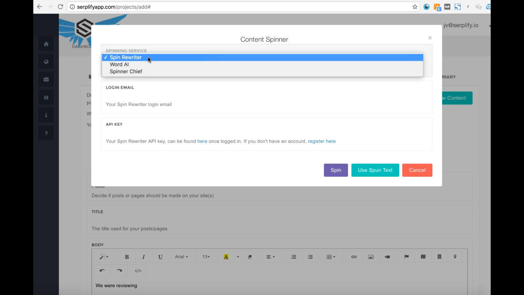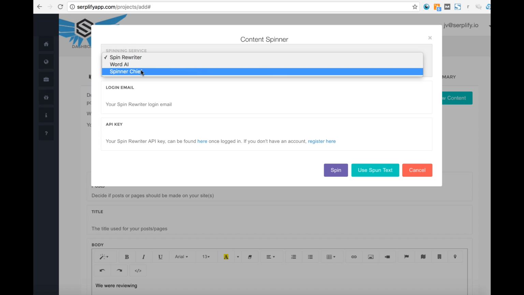Now, one thing I wanted to point out, that I'm sure other JVs or other affiliates won't point out, is that you have to go out and buy a spinner to integrate with this. It doesn't come with these spinners for free. Now, if you end up getting it through my link, I will show you where to get Spinner Chief, which is a decent one. Not the premium version, but the basic version for free to use with no monthly fees. I'm going to show you how to do that.